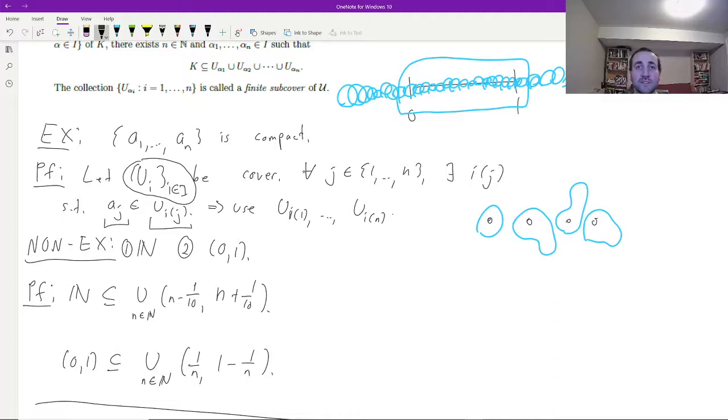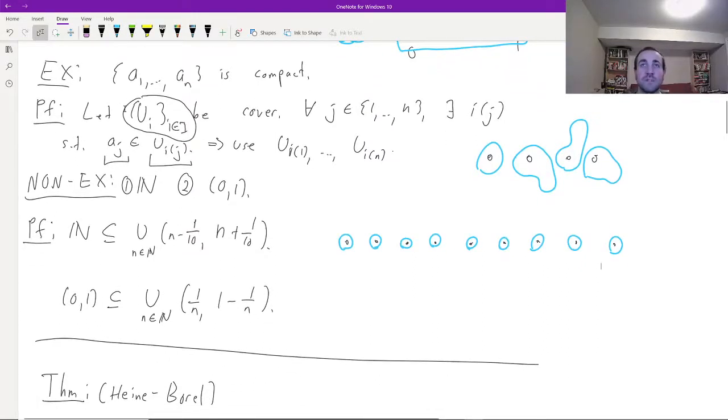So what's such an open cover for the naturals? Well, I can draw the naturals. And my open cover is going to be obtained by just drawing a small ball of radius 1/10 around every point. And it's straightforward to see that you can't throw out any of those balls, right? Every point is covered by exactly one ball, and so there's no subcover which contains all of the naturals.